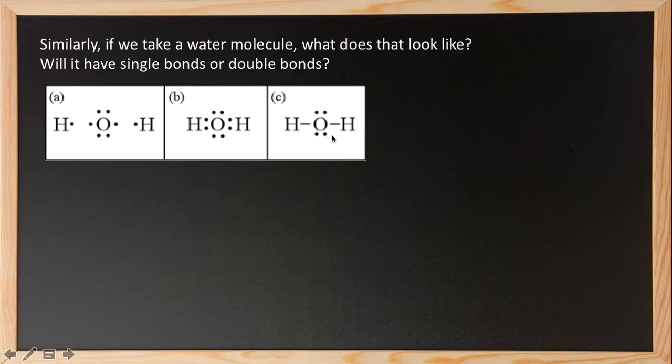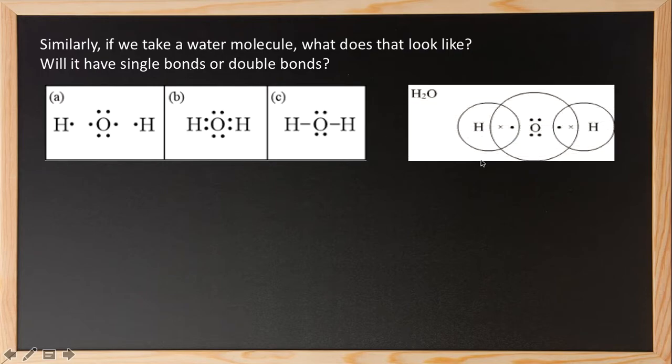But how does it actually happen? Oxygen, having 6 valence electrons, will share electrons by taking one from one hydrogen and another from the other hydrogen, forming an octet. Now what do the hydrogens do? The hydrogens also do the same thing. They share one electron from oxygen and form a bond individually. This hydrogen will share one electron and form a bond. This hydrogen also will share one electron and form a bond. So that's how a water molecule is formed.